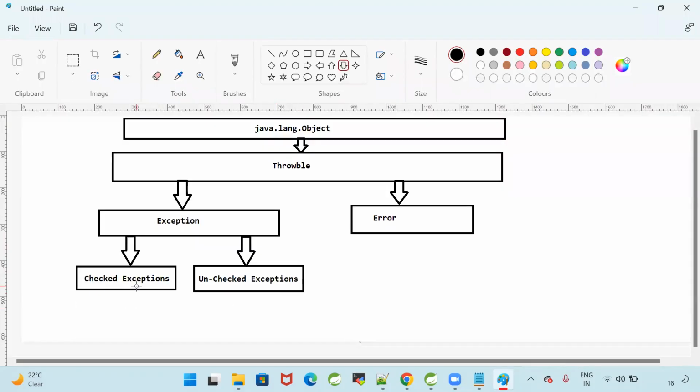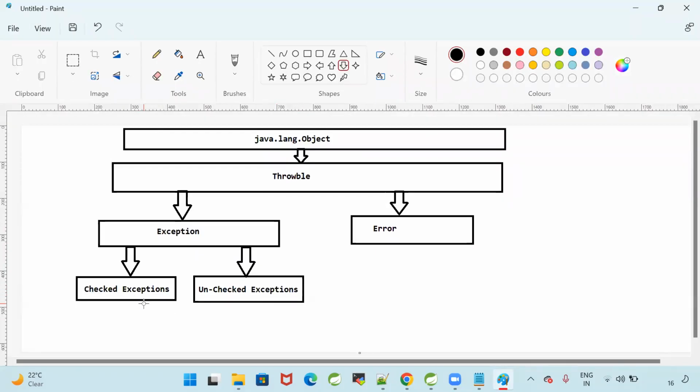Checked exception means it will be identified by the compiler, but will occur at runtime. Unchecked exception means it will occur only at runtime. Can you tell me an example for checked exception? IOException, FileNotFoundException, ClassNotFoundException, SQLException. Those are called checked exceptions. That means the compiler will identify them.